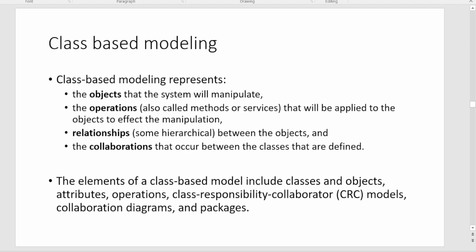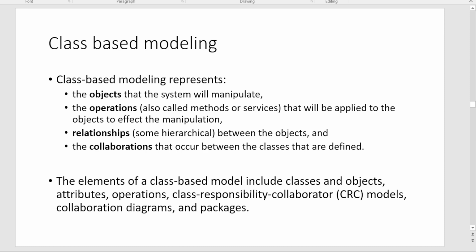Now the next thing is class-based modeling. Class-based modeling represents the objects that the system must manipulate. When we think of classes, they are visualized with the help of objects and some operations. The operations are so-called methods or services that will be applied to the objects to affect the manipulation. The relationships between the objects and the collaborations that occur between classes are defined. So these are the four class-based modeling concepts that need to be understood: objects, operations, relationships, and collaborations.